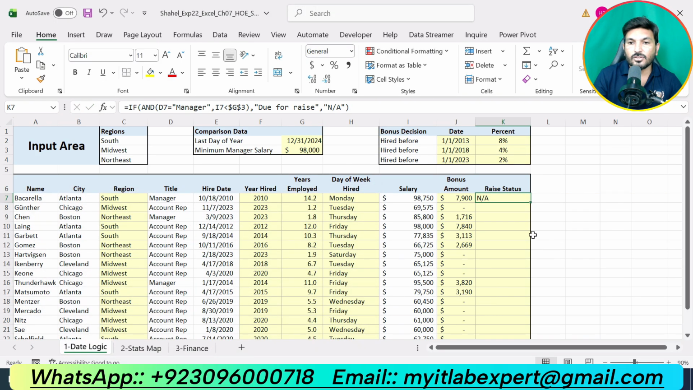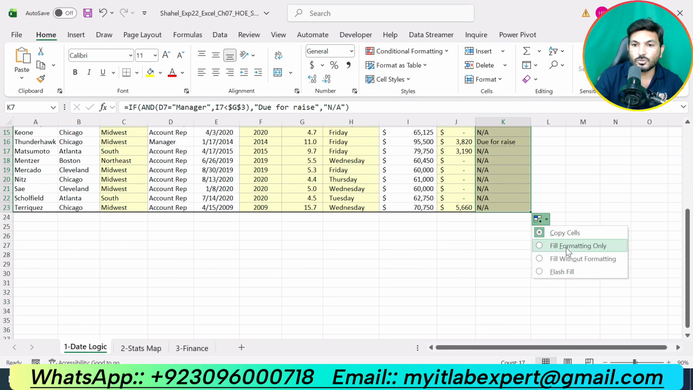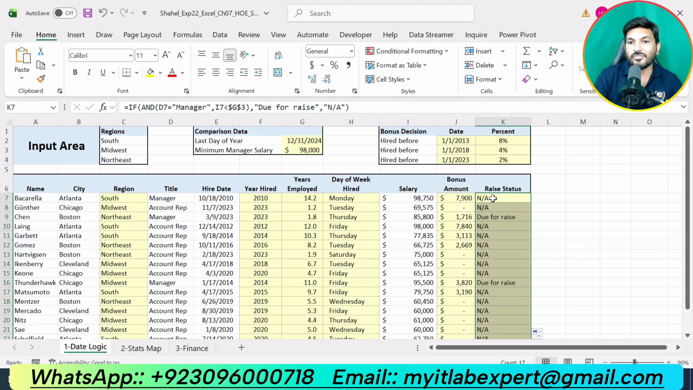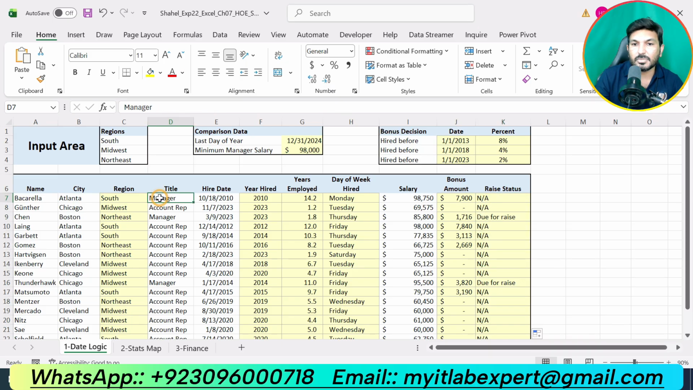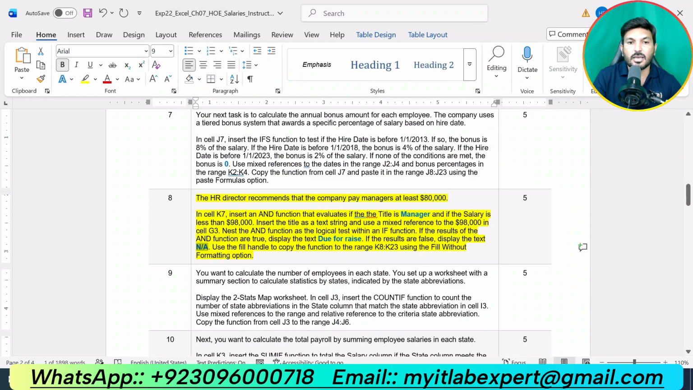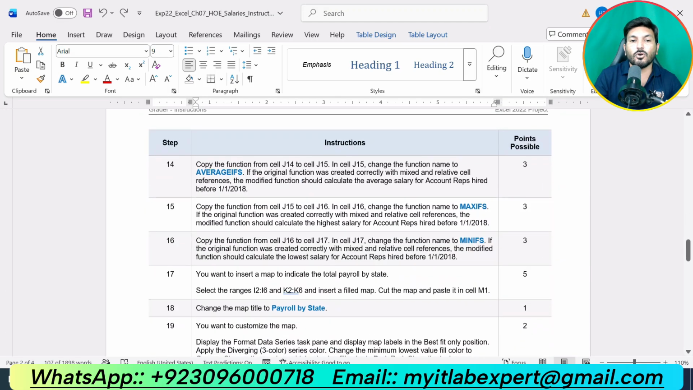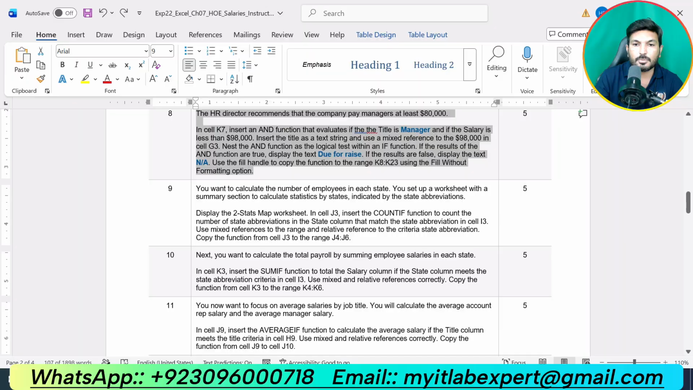So click this. Now use the fill handle to copy the formula down and use fill without formatting. So now for the first one, you can see the title is manager, but the salary is not less than 98,000, so it will show NA. For this one, the title is manager and the salary is less than 98,000, so it is showing due for the raise. So that is all about step number 8. We have completed 8 steps for this assignment, and now we are supposed to do the next step, that is step number 9.